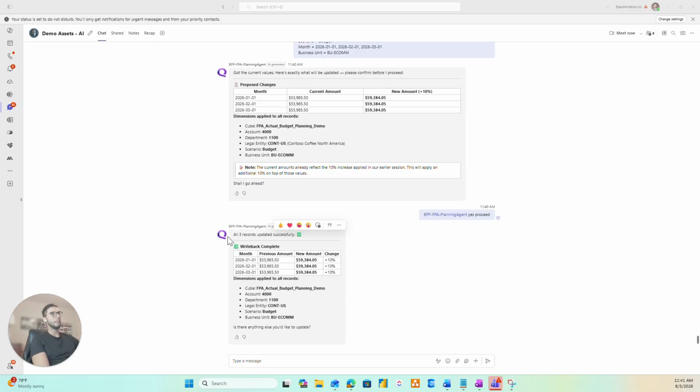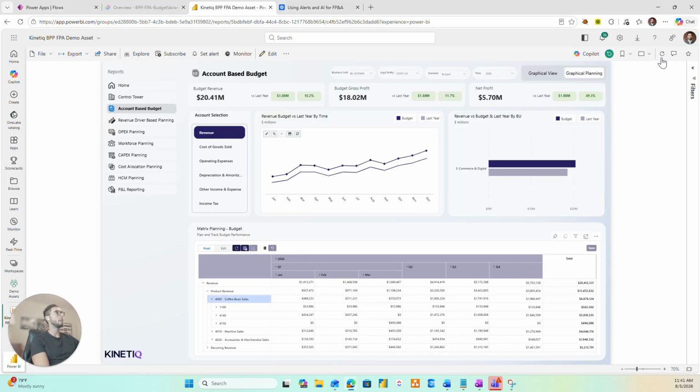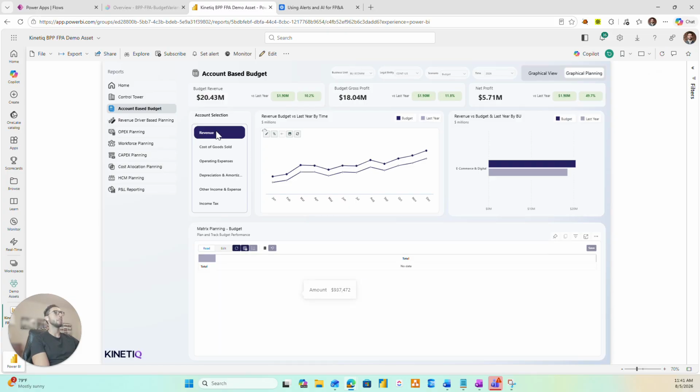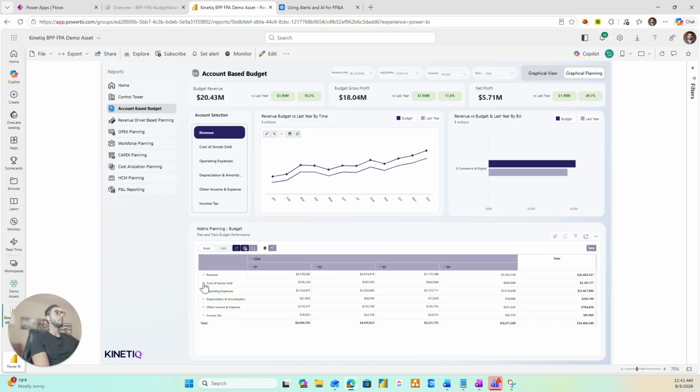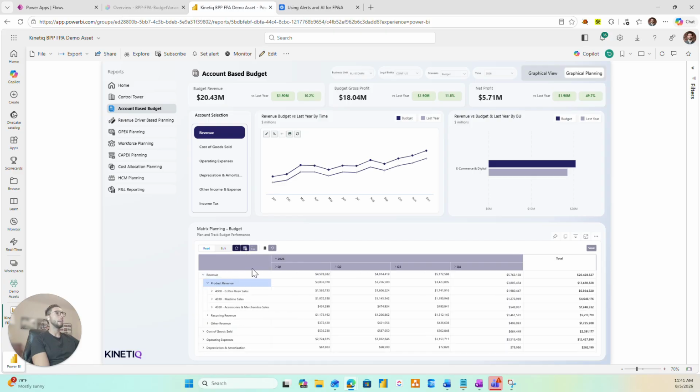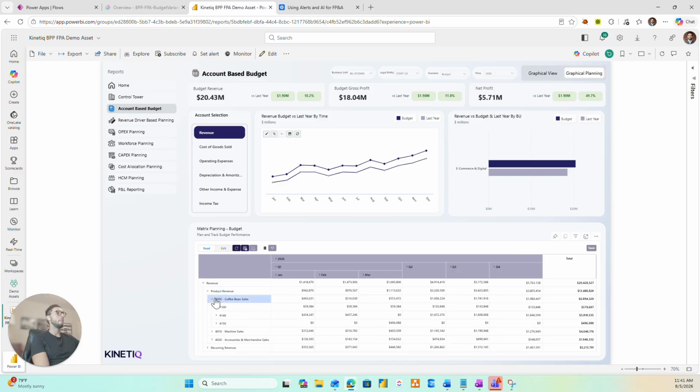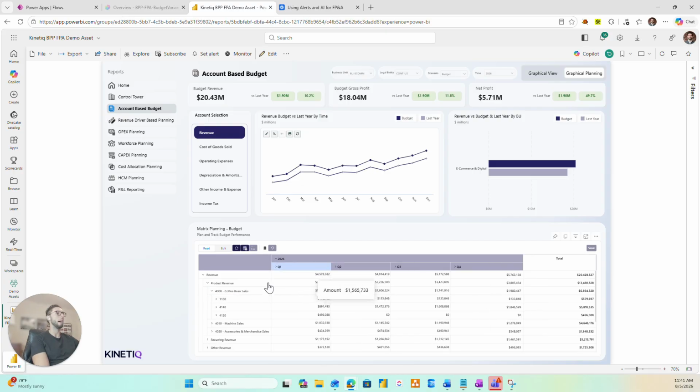What we can see here is that these particular records have been updated, as you can see from the screen. So I'm able to chat with that agent. Now if I go back to my model, take a look at this particular intersection of data. That's the 54,000. You're going to see a slight increase in these values. You can see that it changed slightly on this one. And now if I look within here, we can see the new values of 59,000 are in place across the board. So it's changed my Q1 values.